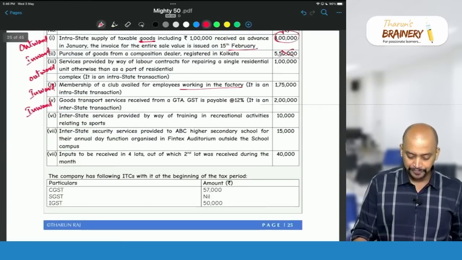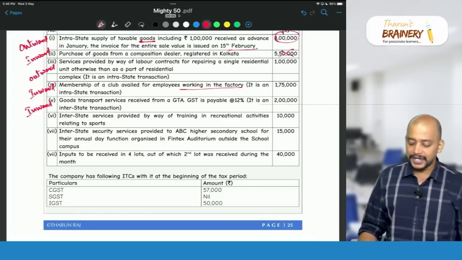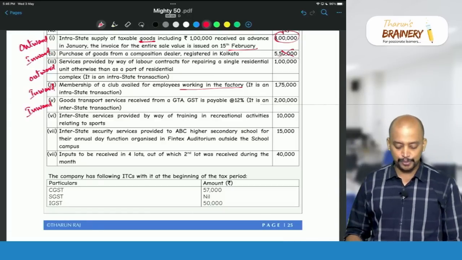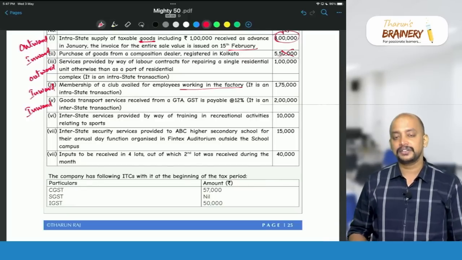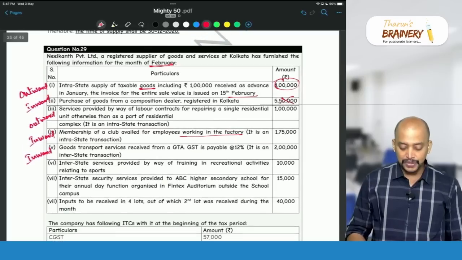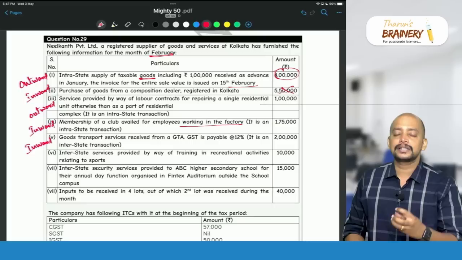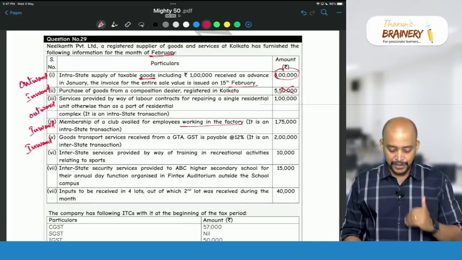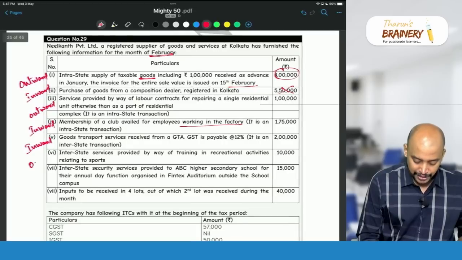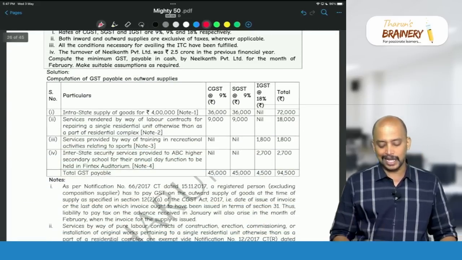Then next one, interstate services provided by way of training in recreational activities relating to sports. See, whether it is individual? No. Only an individual providing training in arts or sports is exempted. But Nilkam Private Limited is not an individual, so therefore it will be taxable. So this is an outward supply, and it will be taxable interstate. So 10,000 into 18%, 1,800.